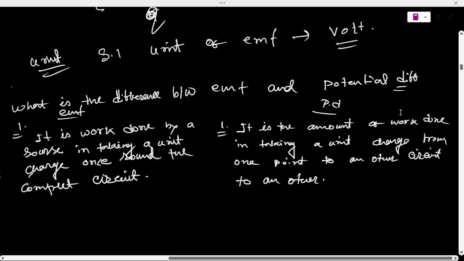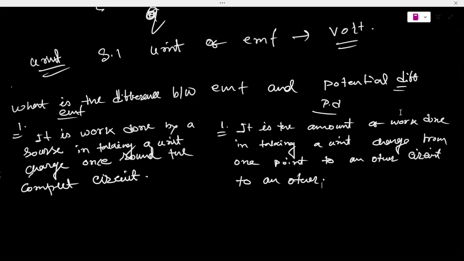EMF is equal to the maximum potential difference between the two terminals of the source when it is in an open circuit.